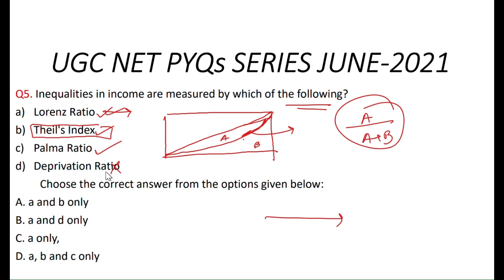And what is Palmer ratio? Palmer ratio is basically the share of all income received by 10% people with the highest disposable income divided by 40% people of the lowest disposable income.